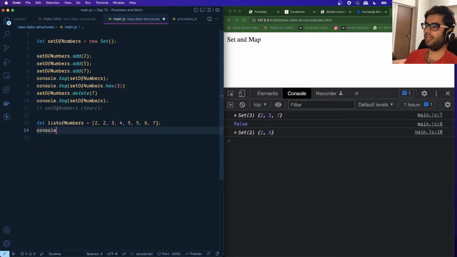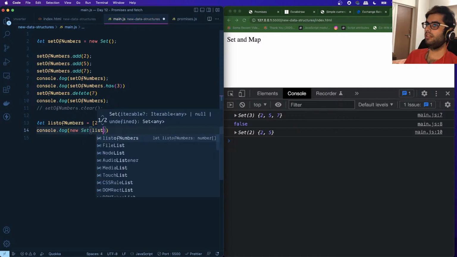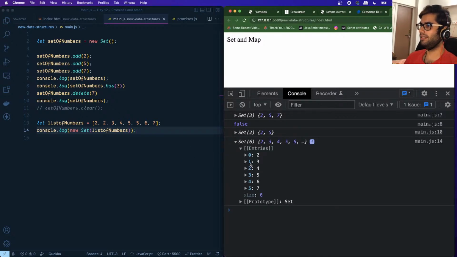If I pass this to a set, okay, I can pass an array as an argument to the constructor for this set. Okay, you can see that it is giving me all of the unique values.